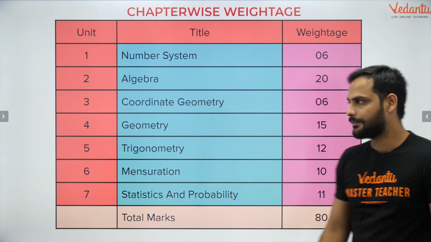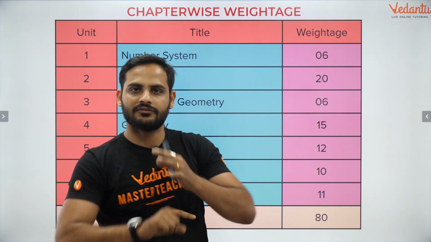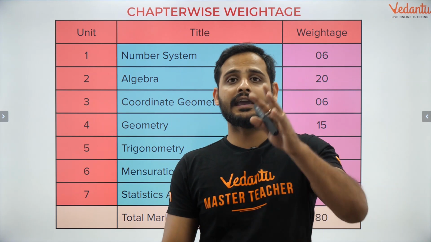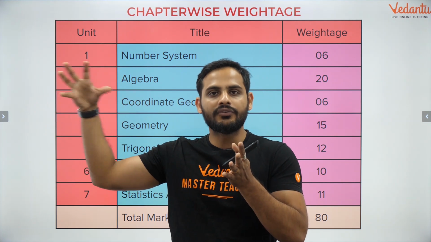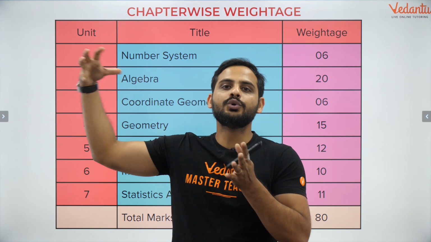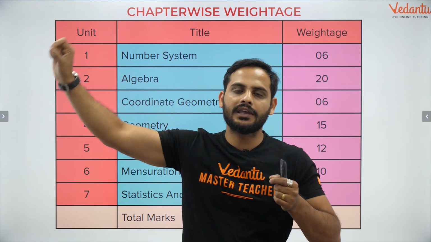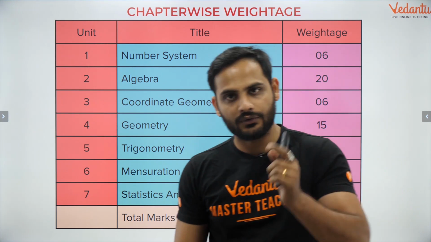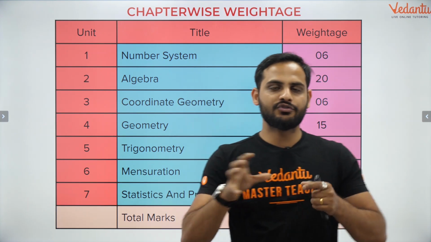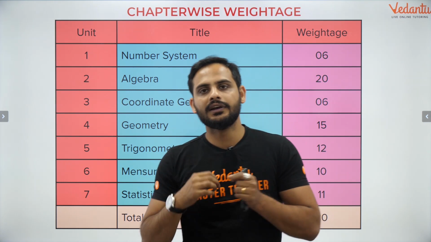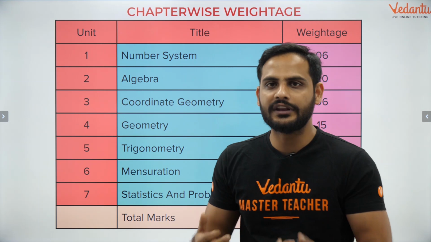Coordinate geometry has 1 chapter and it will be of 6 marks. And the most important things are the distance formula and the section formula, 2 very important parts. And the area of a triangle. Area of a triangle can be used to find out whether 3 points are collinear or not. If 3 points are collinear, the area of the triangle formed by them will be equal to 0. Rather than using the distance formula, it is better to check collinearity using the area of triangle formula. If the area of the triangle is 0, that means the points are collinear.